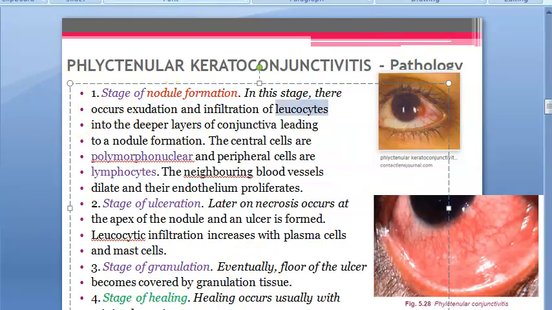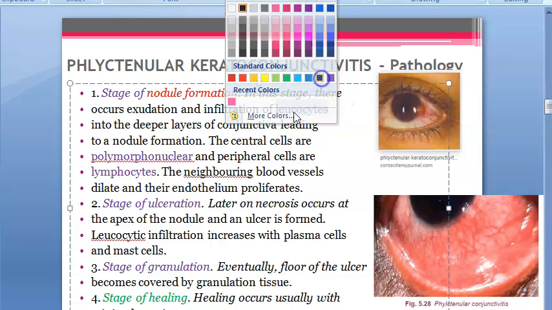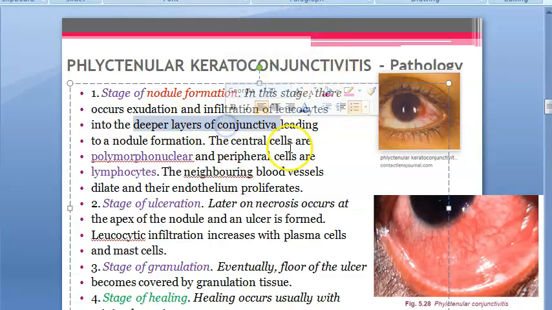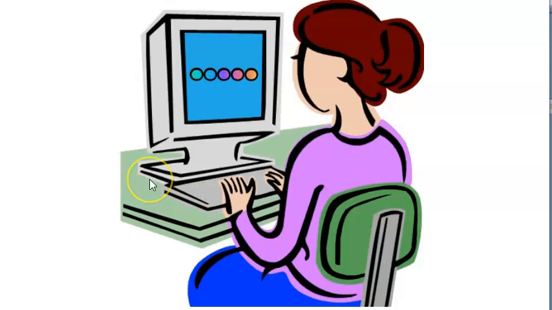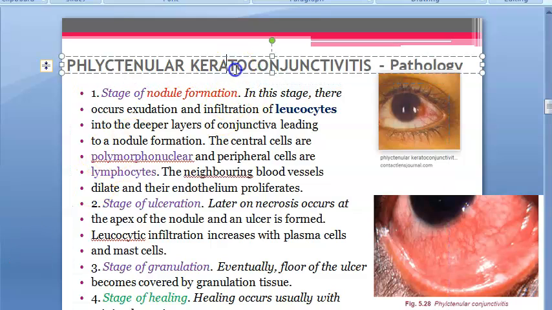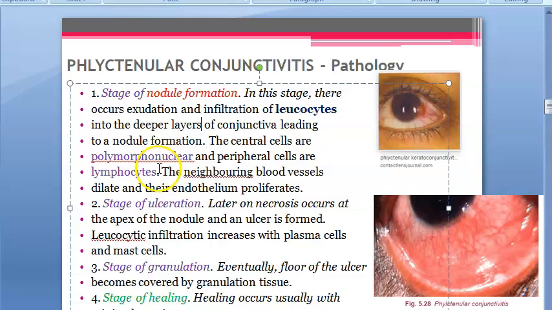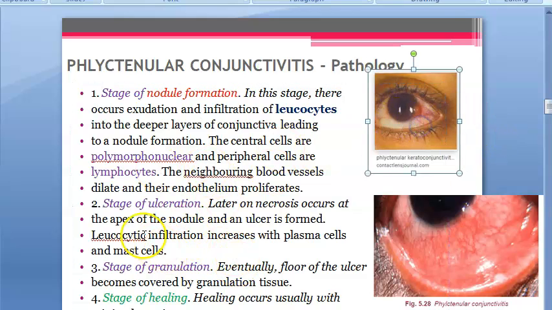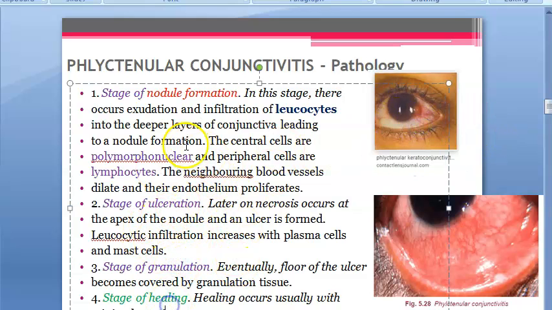The WBCs, that is the leukocytes, are going deep into the layers of the conjunctiva, and hence they will lead to the formation of what? Nodule. How does this nodule form, guys? The nodule forms because the leukocytes are going deep into the conjunctival layers. So we are still in conjunctivitis. In conjunctivitis, 4 stages you have: nodular, ulceration, granulation, healing. So what will you have in the center? You will have polymorphonuclear cells, that is the neutrophils.